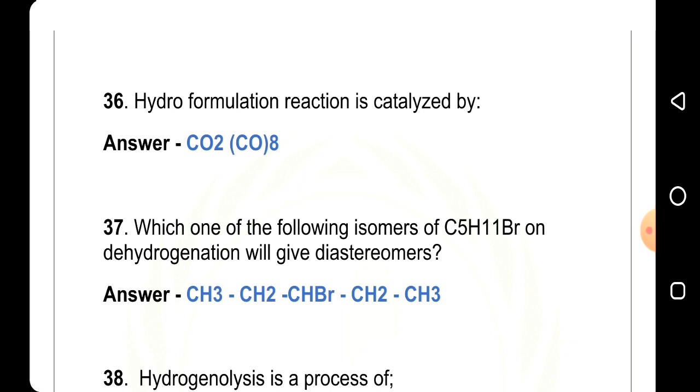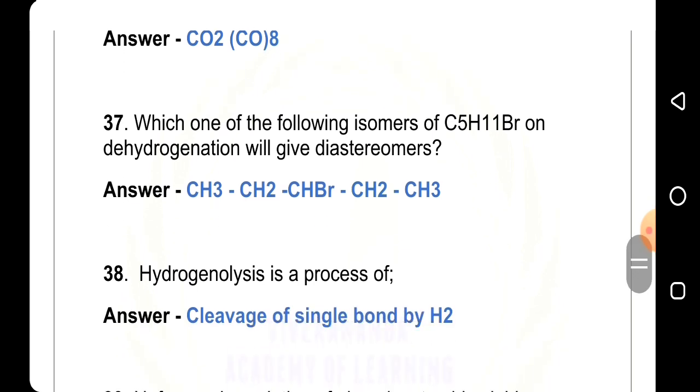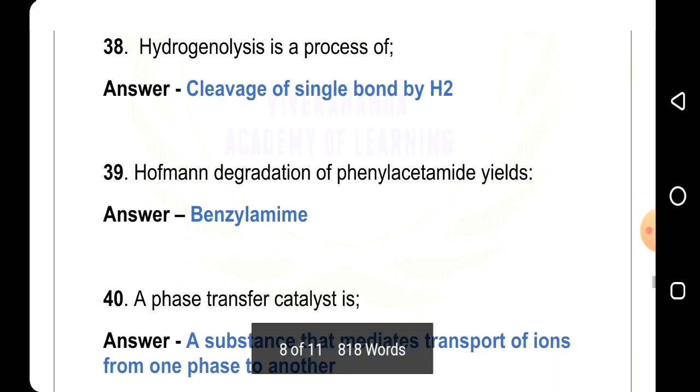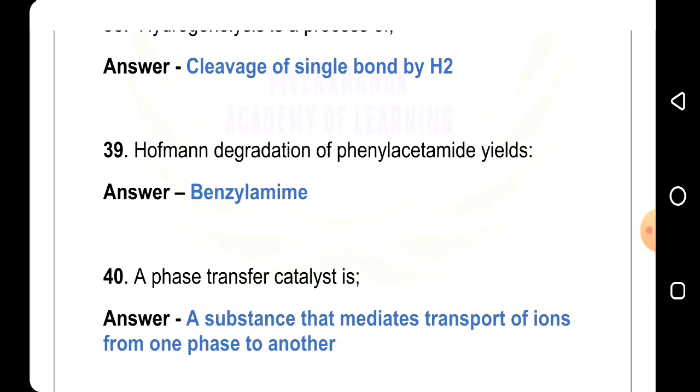Answer is CH3CH2CHBrCH2CH3. 38th question, hydrogenolysis is a process of, answer is cleavage of single bond by H2. 39th question, Hofmann degradation of phenylacetamide yields, answer is benzylamine. 40th question, a phase transfer catalyst is, answer is a substance that mediates transport of ions from one phase to another.